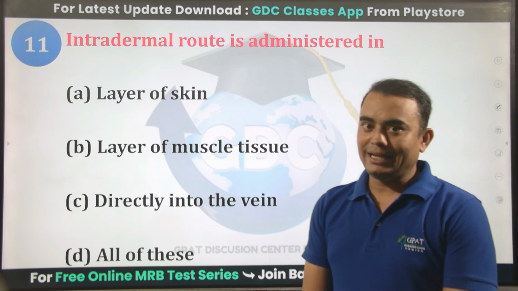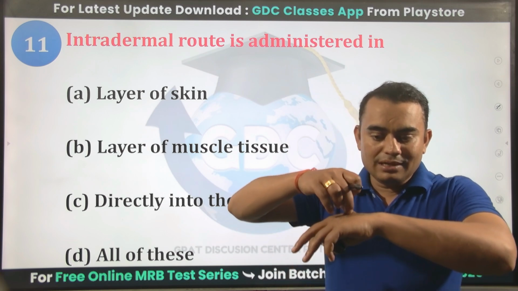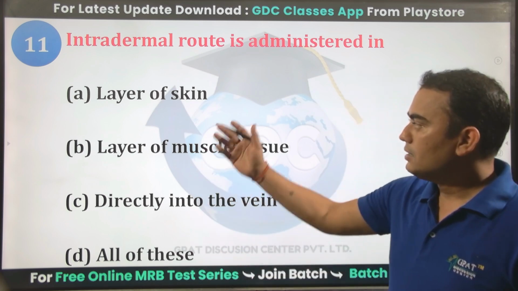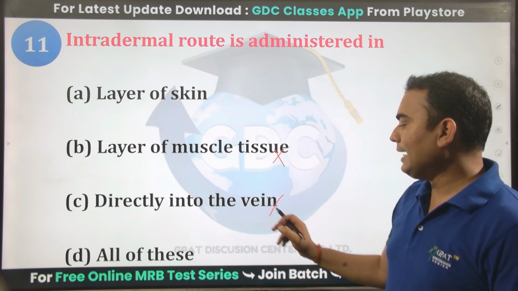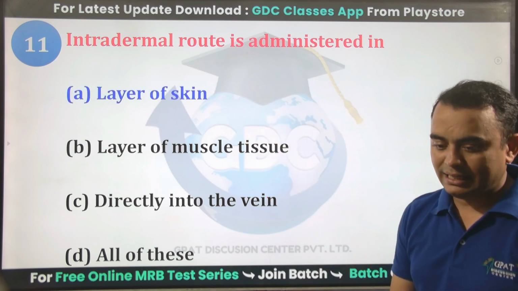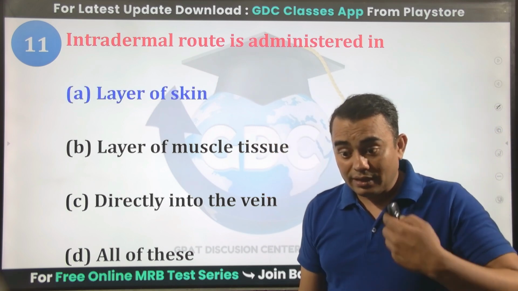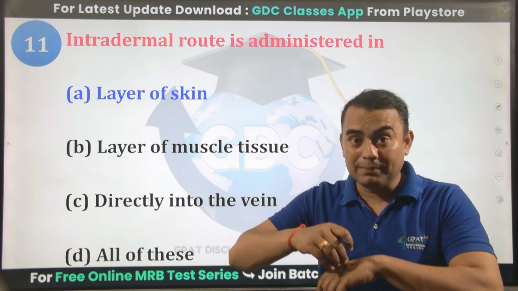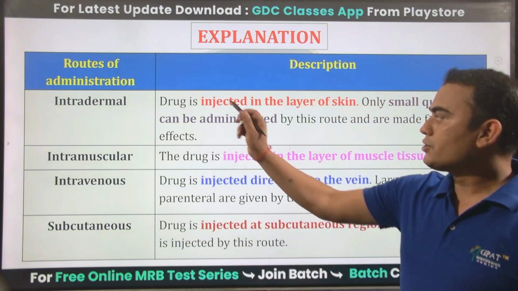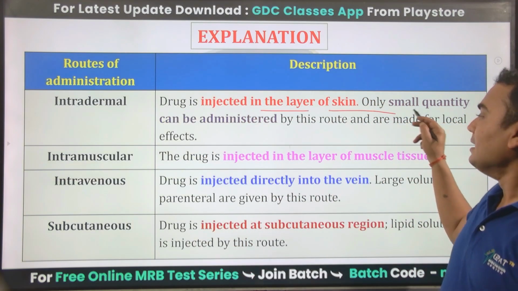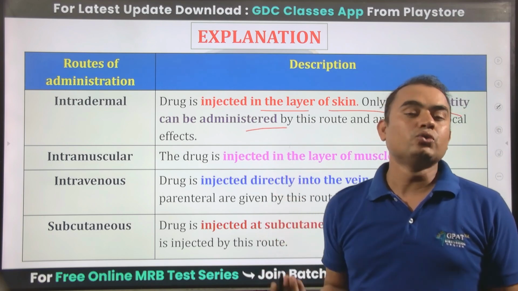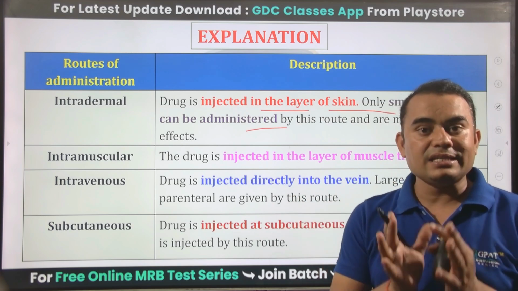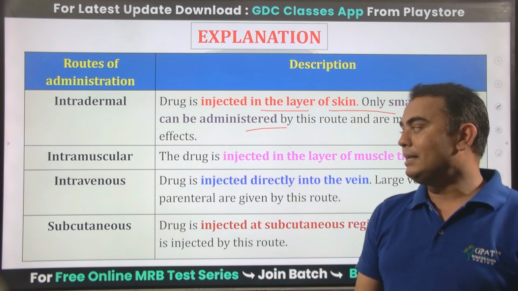Intradermal route is administered in. Intradermal means dermis, in the layer of the skin. But where? Just epidermis. So layer of skin, layer of muscle tissue, directly into the vein. No, layer of the skin will be the correct answer, because intradermal means in the dermis. That's why in the intradermal route we actually form a bleb. After bleb formation, this is carried out. So intradermal drug is injected into the layer of the skin. Only a small quantity can be administered through this route, and this route is mainly preferred for allergic reaction testing, like penicillin sensitivity testing, or the BCG vaccine we administer through the intradermal route.